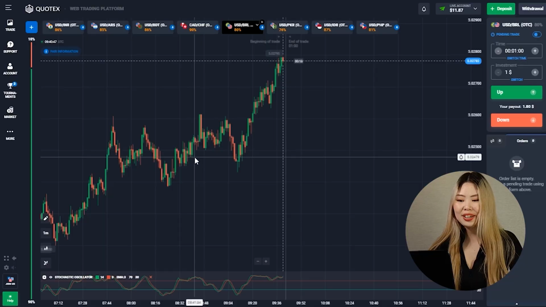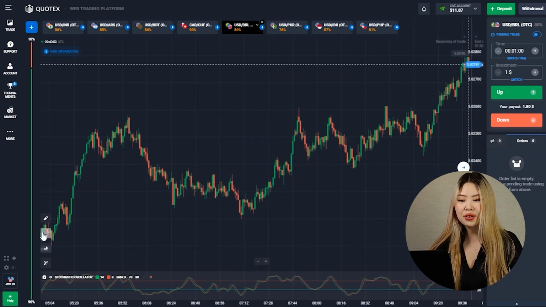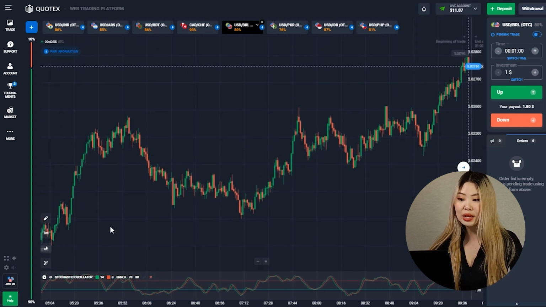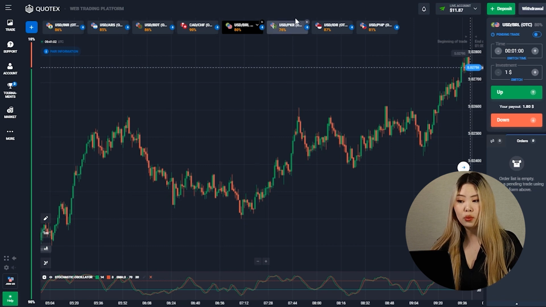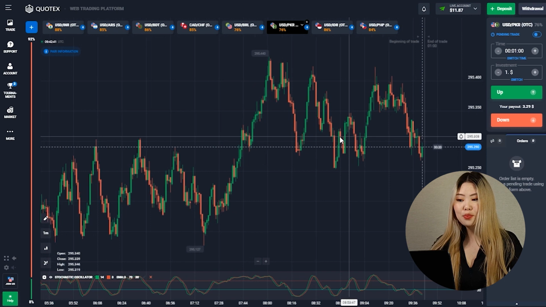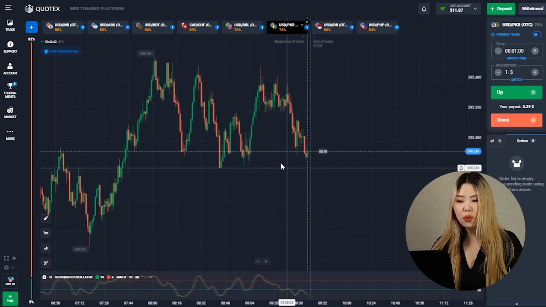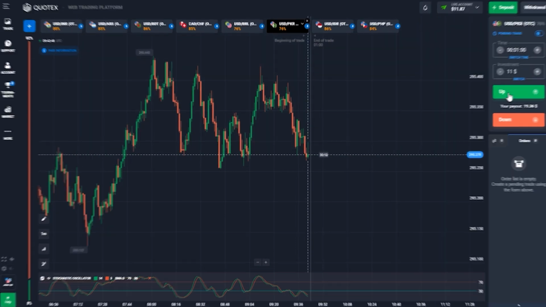Let me remind you, I started trading with only $1, and I want to see what's going on here. Yeah, pretty strong bullish movement. The uptrend continues. Let's try going to the 5-minute time frame and see what's going on here. And you know, today Quotex is preventing me from going to the 5-minute time frame again. Well, okay, let's go to this currency pair. On this currency pair, we see a small zone of consolidation, but now we can see the price is at the support level, so $11, trade up.